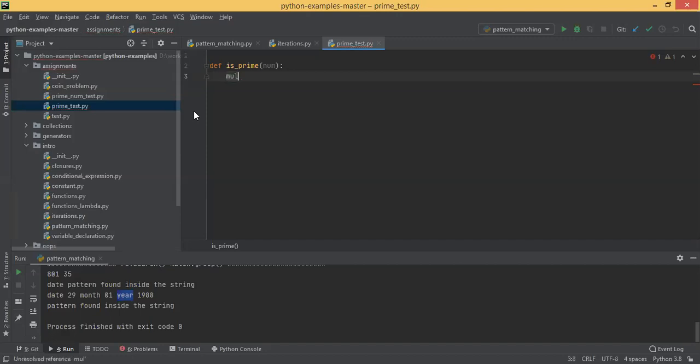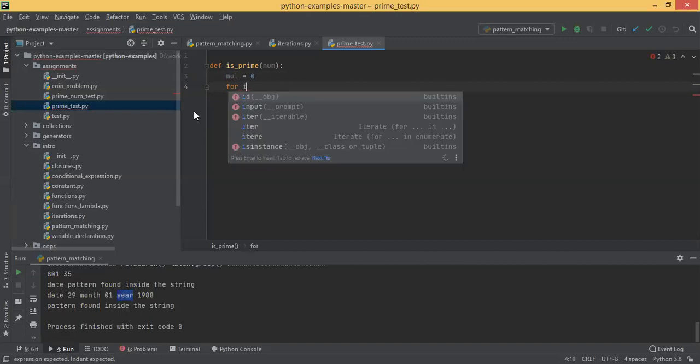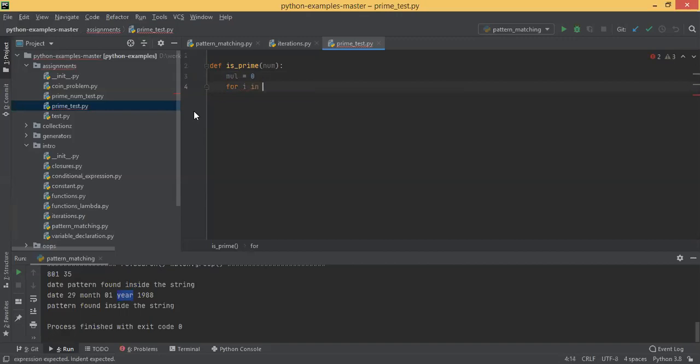So I'm saying multiples is equal to 0. Then for i in range 1 to num plus 1. I to num plus 1 means I'm trying to divide by 1, 2, 3, 4 up to the number. Suppose I'm passing the number 5. I'll be dividing 5 by 1, 5 by 2, 5 by 3, 5 by 4, 5 by 5.